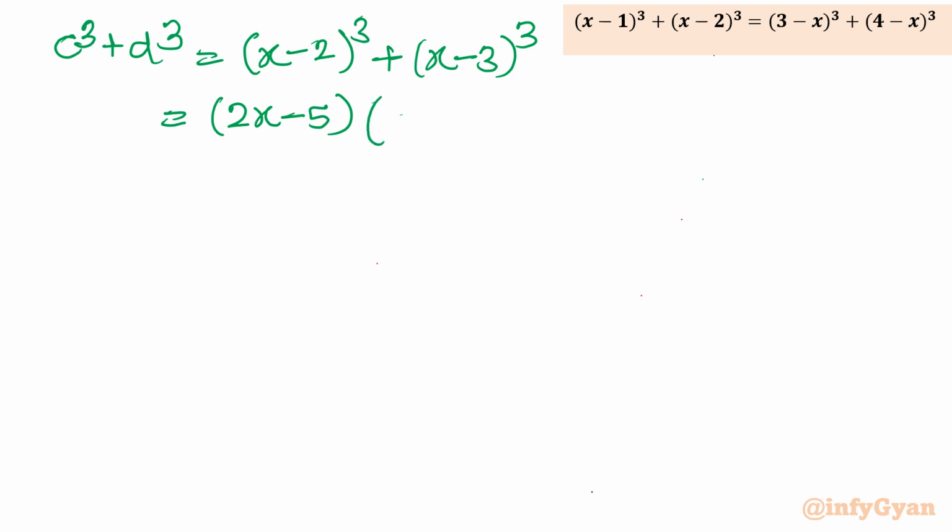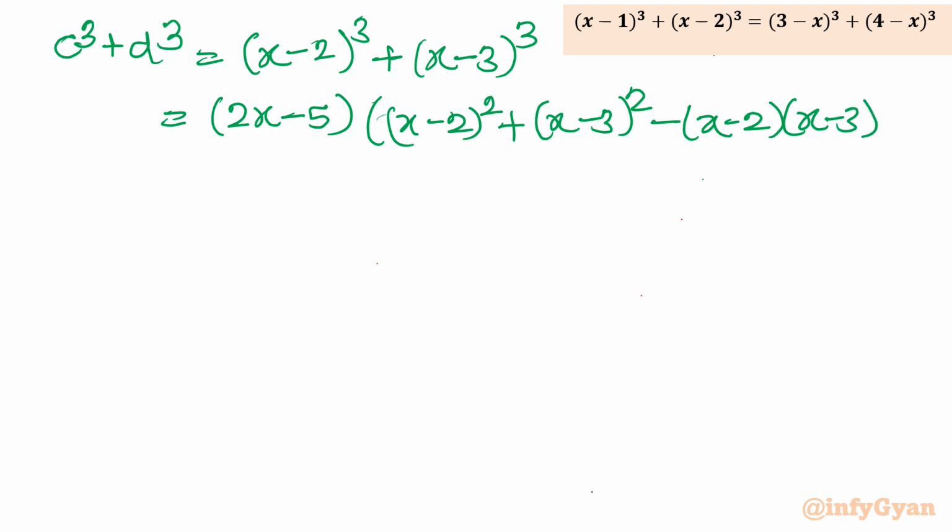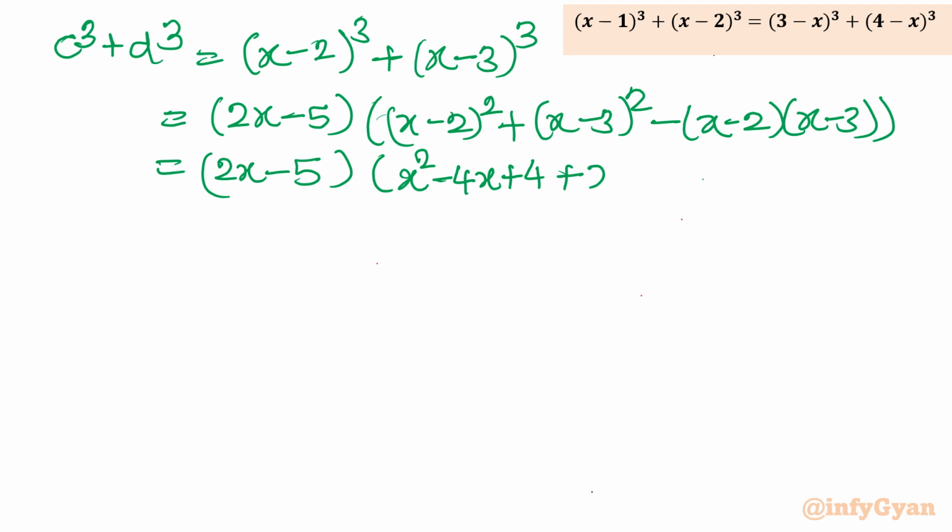In the second bracket, I will write C square, which is (x - 2)^2, plus D square, (x - 3)^2, and then minus (x - 2)(x - 3). Done. Now in a similar way I will simplify this bracket also. Let me expand it: x^2 - 4x + 4, the first whole square is done. Then x^2 - 6x + 9.